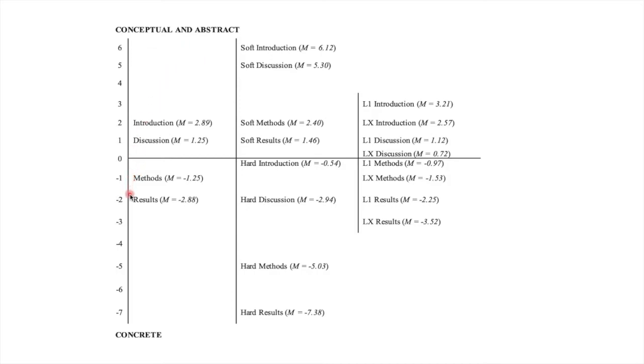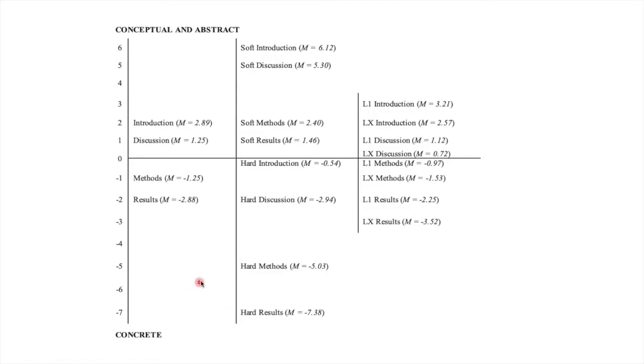But if we look at the patterns in the middle of the plot, we can see that not just introductions and discussions, but also methods and results in the soft fields scored high, which suggests that writing these sections in social sciences and humanities is characterized by arguments that primarily perhaps focus on describing conceptual and abstract entities. In contrast, all sections with negative scores on Dimension 2 belong to the hard sciences, which indicates substantial variation in the language of these sections across hard and soft knowledge fields.